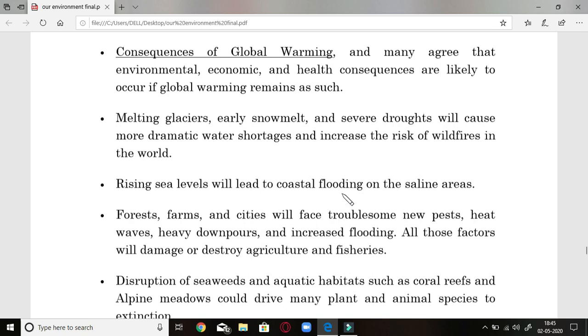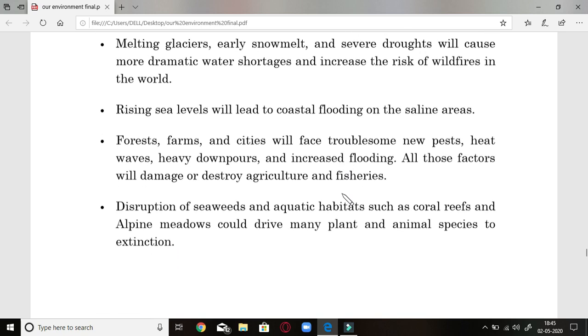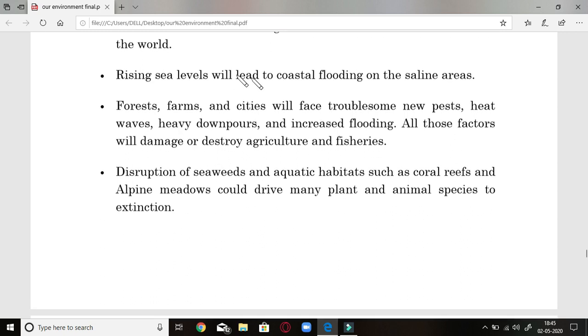Next is the rising of sea level. If floods come because of the large amount of water, certainly floods will occur. Rising of the sea level will be seen. Forest farms and cities will face troublesome new pests, heat waves, heavy downpours, etc. Okay, so these are all effects of the greenhouse effect.